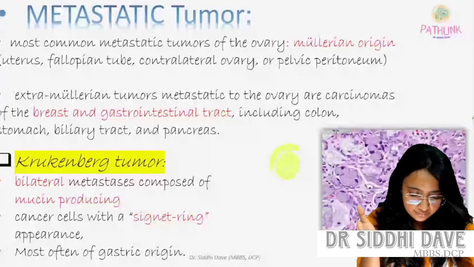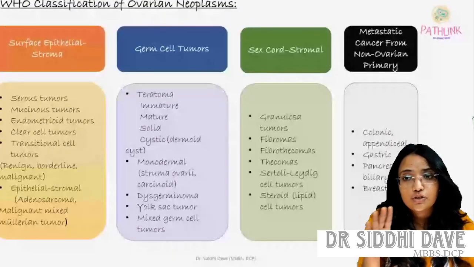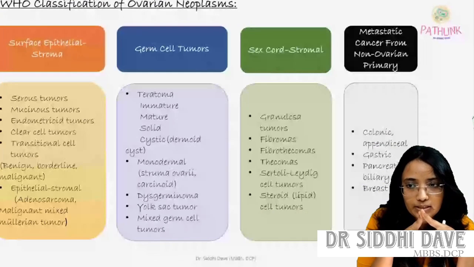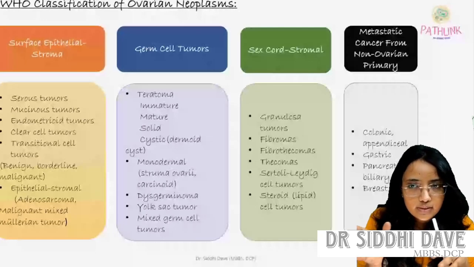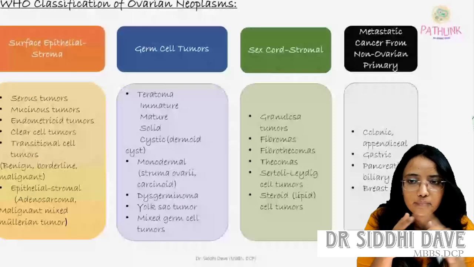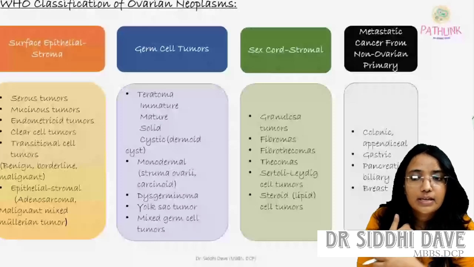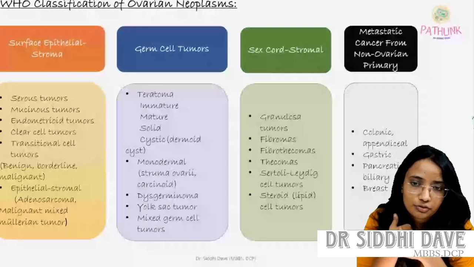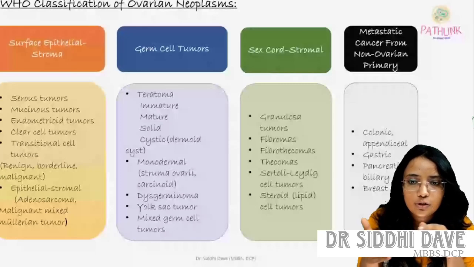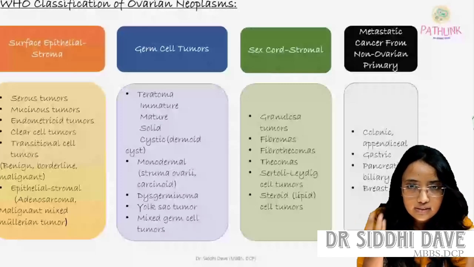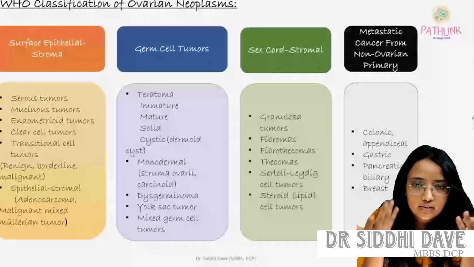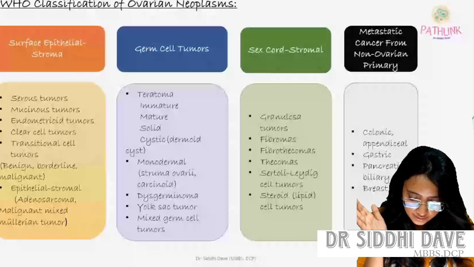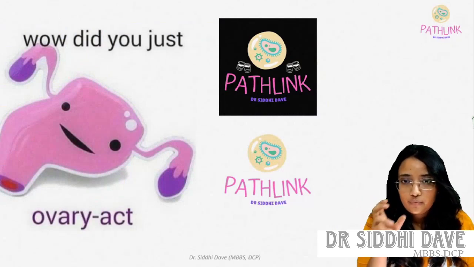So here we have completed the whole WHO classification of ovarian neoplasm. First we discussed the surface epithelial tumors: serous, mucinous, endometrioid, clear cell, transitional. In germ cell we discussed teratoma, mature, solid, cystic, monodermal, then dysgerminoma and yolk sac tumor. In sex cord stromal we discussed granulosa cell tumor, fibroma, thecoma, then Sertoli-Leydig tumor. In metastatic we discussed Krukenberg tumor and other colon, gastric, pancreatic metastases also. So here we have discussed ovarian carcinoma from Robbins pathology.